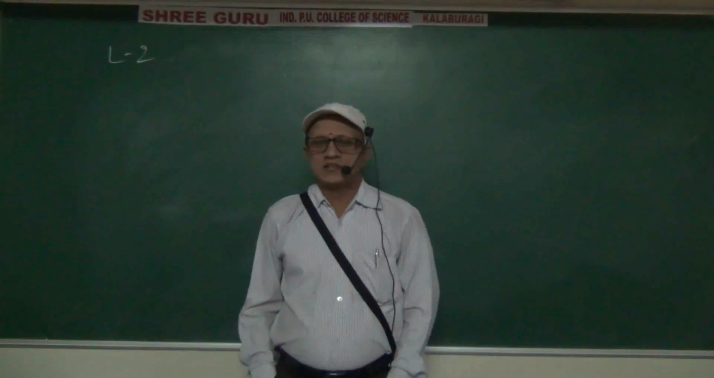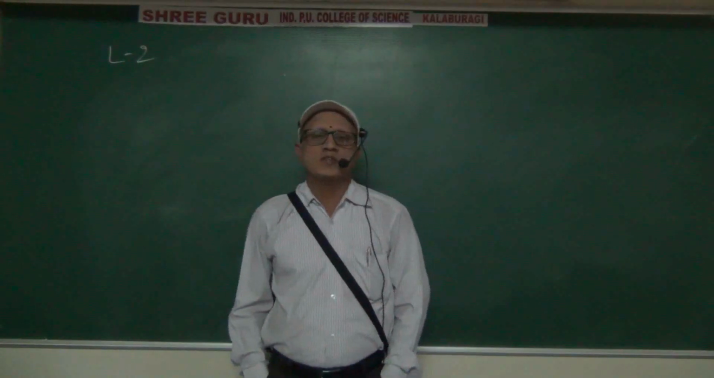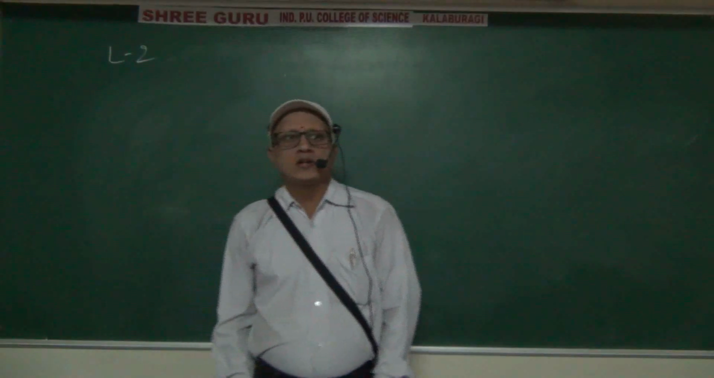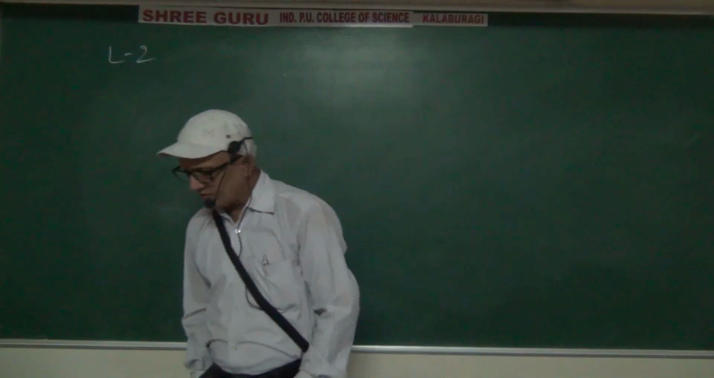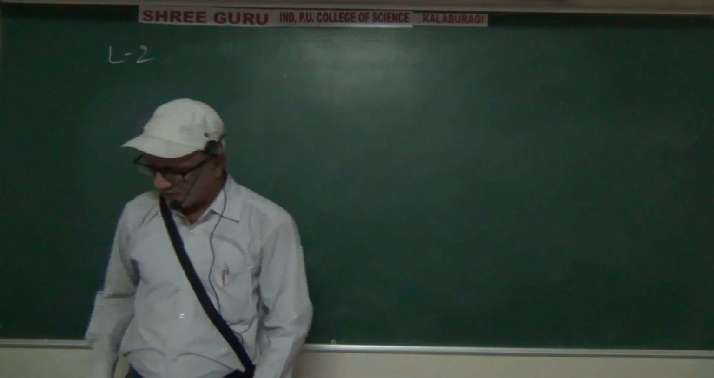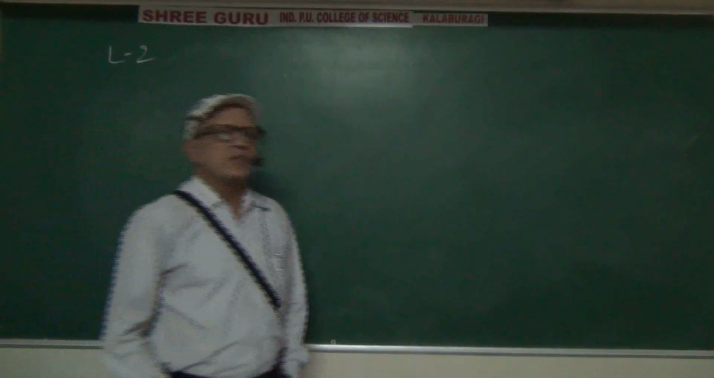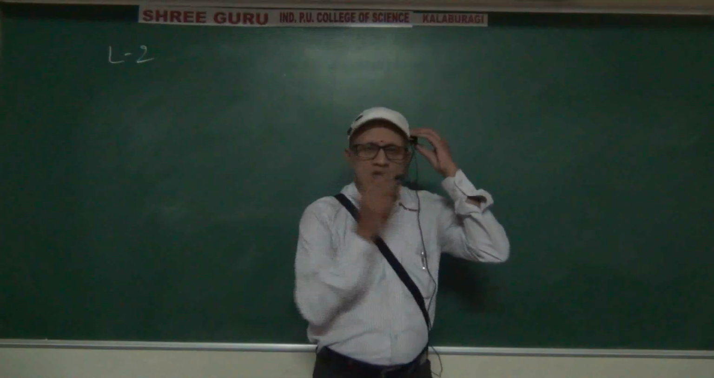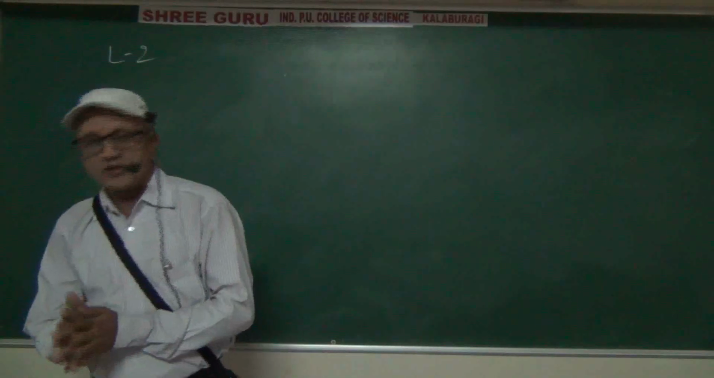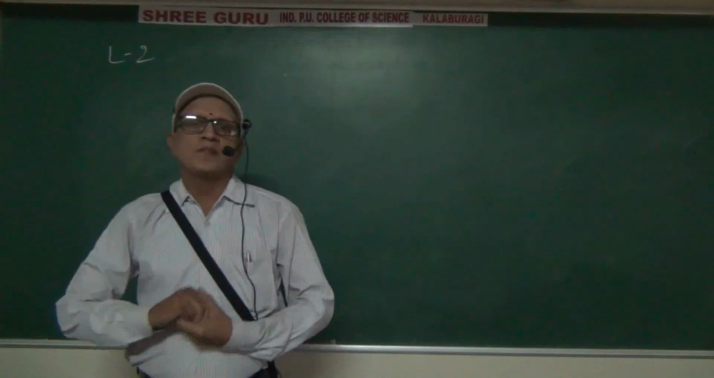In the last class, we saw some problems in probability. Let us continue. I was explaining some algebra of events. In the last class, we saw impossible event, sure event, simple event, and compound event.